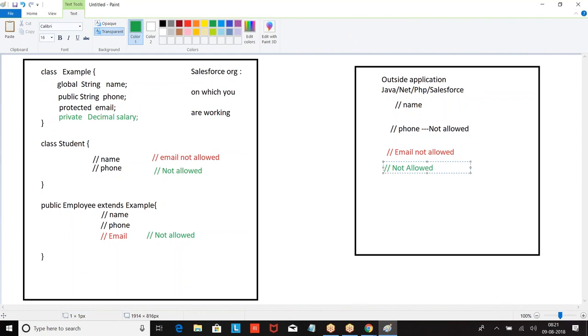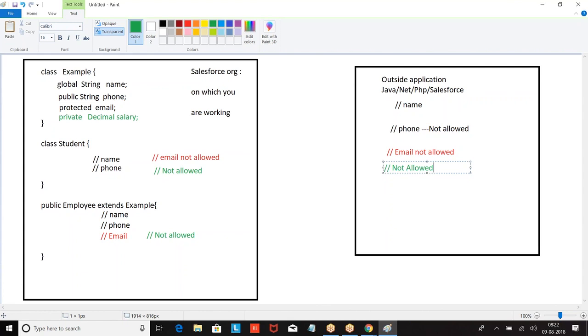Now tell me, global means anywhere within the organization and outside the organization, generally for web services. Public means anywhere within the organization, but not outside the organization. Protected means within the class and the child classes. Private means only within the class.